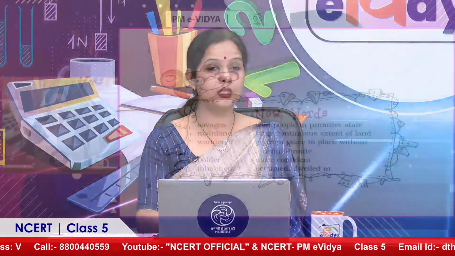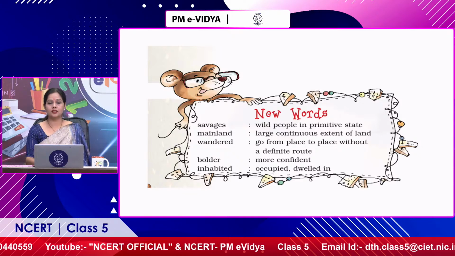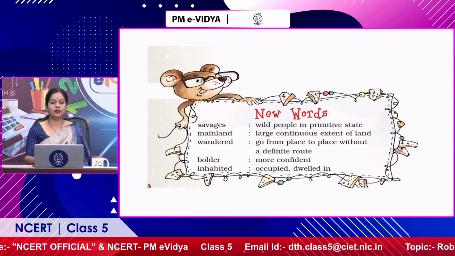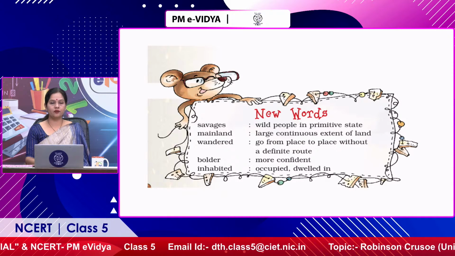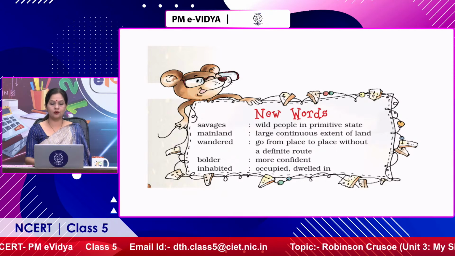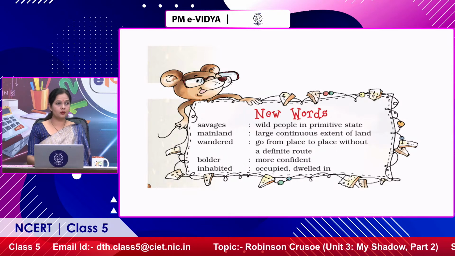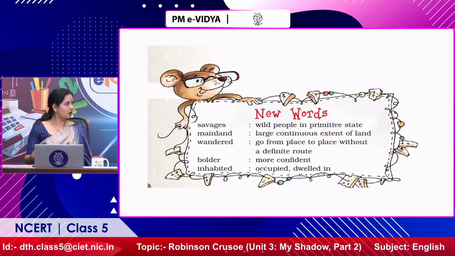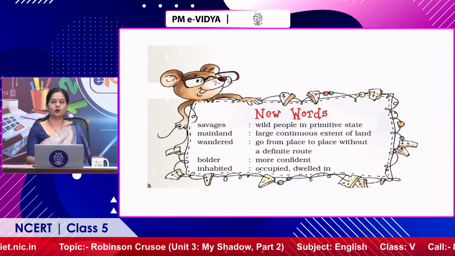Now let us proceed further. In this chapter, you are going to find all these words. I'll just tell you the meanings of all these very quickly. So it is savages. Who are savages? Savages are wild people who are in primitive state. They are not as developed as we people are, and they have a different lifestyle from that of ours. Okay. Next is tribals? Yes, we can say tribals, but tribals, some who are in their primitive state. You can see tribal people living among us also. So they are not in the primitive state. So they are called savages.